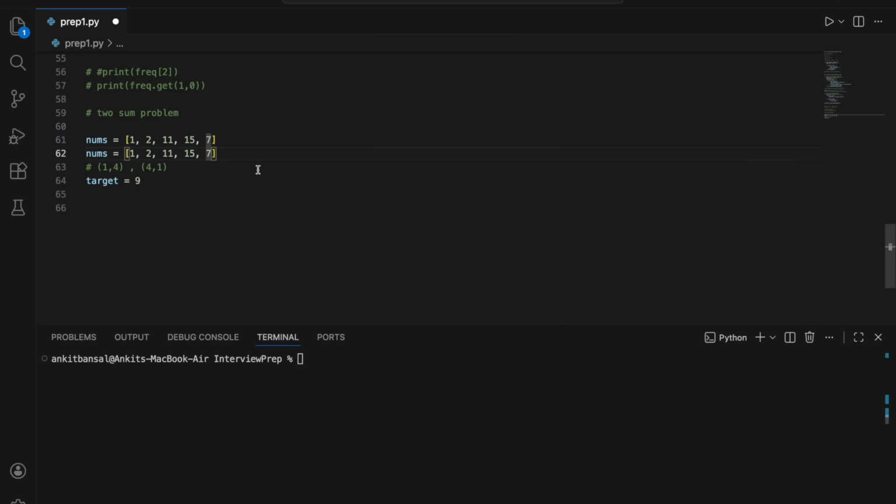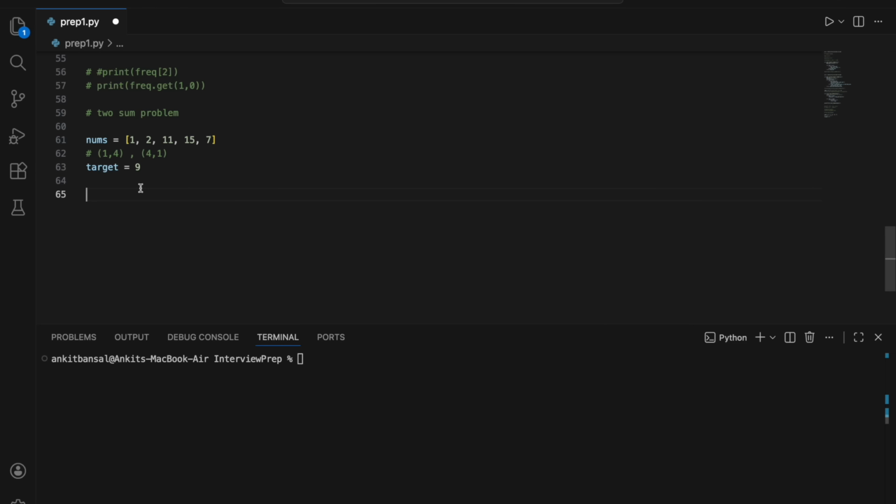But again it will be O(n) square. So again you should not do that. You can try solving it yourself once, but that is not an optimal solution. We want to solve it better. So most of the problems that you get, you can easily solve using O(n) square brute force. And ultimately in your interview you have to think about how I can solve it in O(n). So let's see how we can solve it.